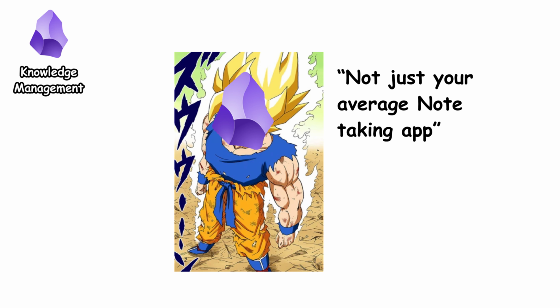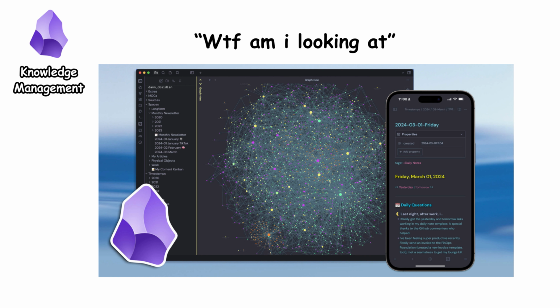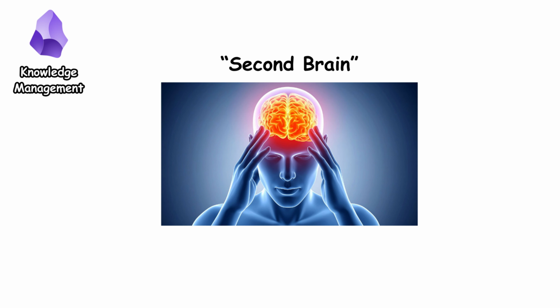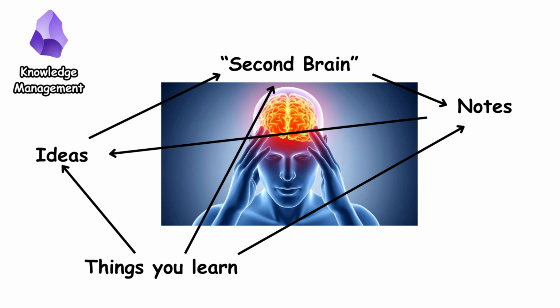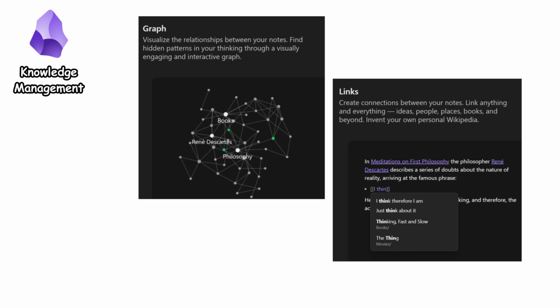Knowledge management apps. These tools go beyond simple notes by organizing information into connected systems. Examples include Obsidian, Roam Research, and Logseq. While they may look confusing at first, you can think of it like a second brain. You put your ideas, notes, and things you learn into one place and then link ideas together, almost like how your brain naturally jumps between thoughts. It's like having your own Wikipedia, which you can then visualize into charts and graphs.